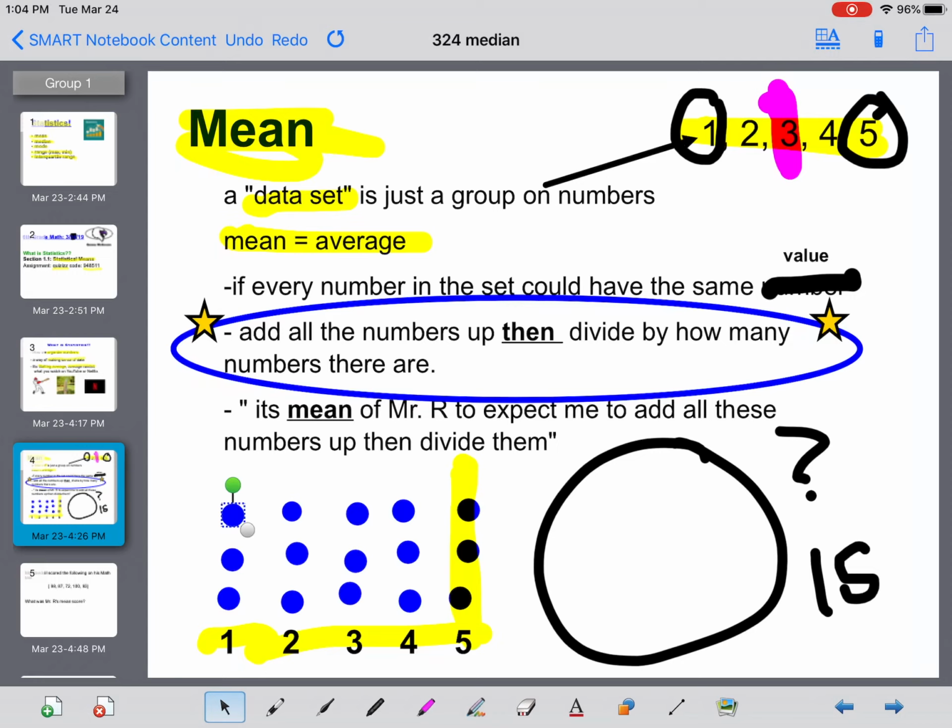Just because sometimes it's not the idea of doing this that can be confusing. What can be confusing is that when you add up a set that could be maybe 20 numbers, all of a sudden there's a lot of room to make an error in adding stuff up, or you miscount and you divide by 19 instead of 20. So it's all just needing to be patient and working through this, where it might be mean of me to expect you to do that, but just be patient, work through it slowly, know what you're doing.